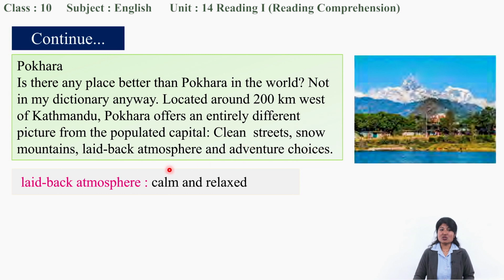Clean streets, snow mountains, laid back atmosphere and adventure choices. Okay, laid back atmosphere means calm and relaxed. Once you be in Pokhara, what kind of feeling you get over there? Calm and relaxed, looking at the beautiful view in Pokhara.